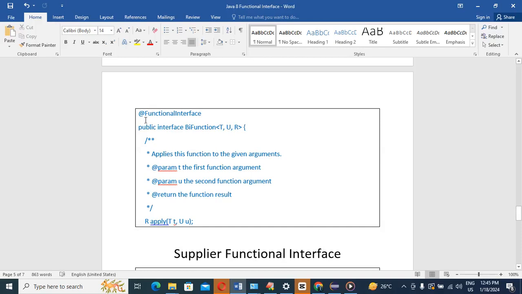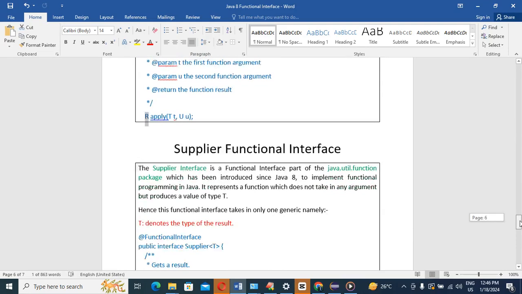So internally, how does the BiFunction interface look? I already mentioned that this is the apply method it is using internally. See, it takes two parameters, and this R is the return type. So this is the BiFunction functional interface.